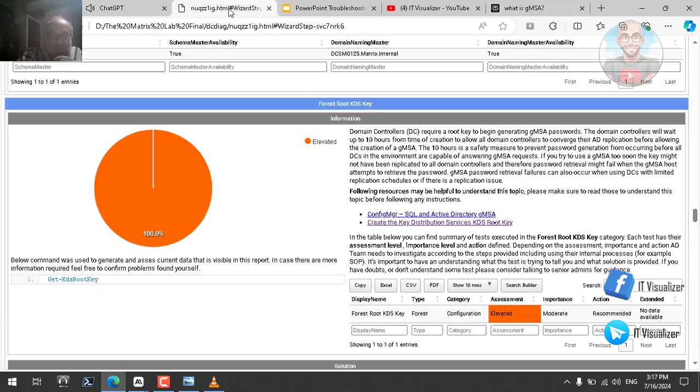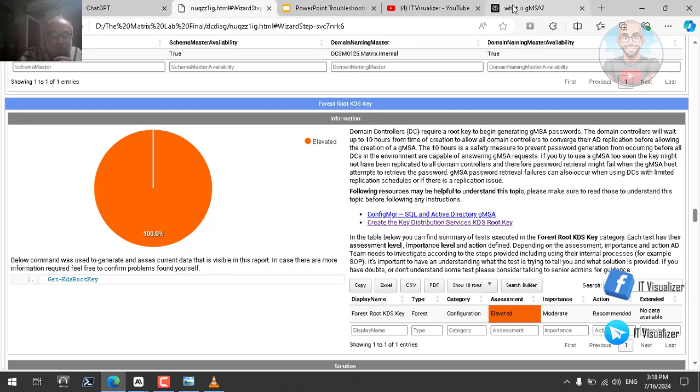So here the report is saying that I don't have the KDC key, which is responsible for changing and creating passwords for this type of accounts. I don't have GMSA accounts. I don't use them for anything, so I don't need the KDC key. Okay, but if you are using the GMSA, you need to make sure you have the KDC key created, or installed on the server, to be responsible for updating and creating passwords for this kind of accounts.